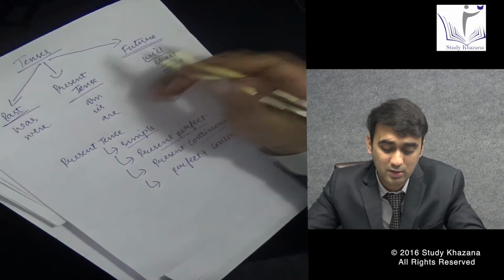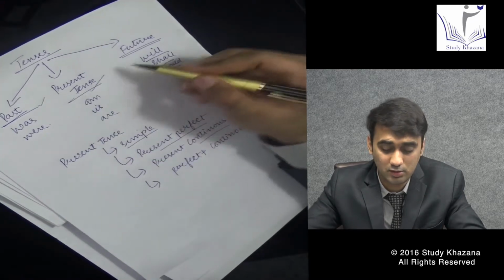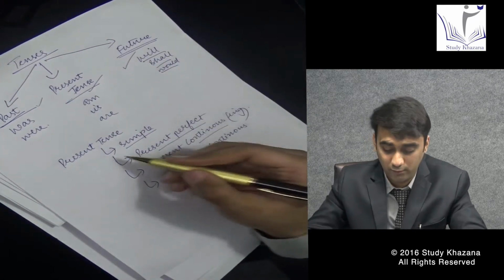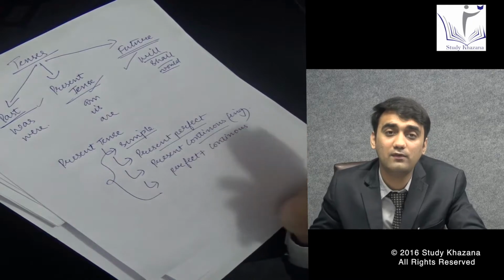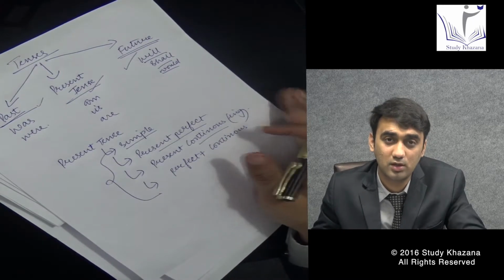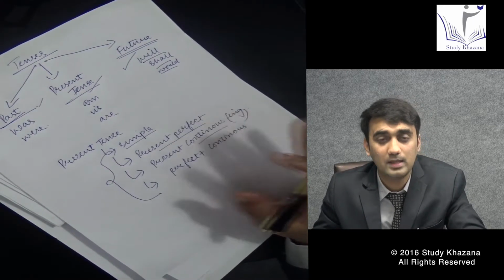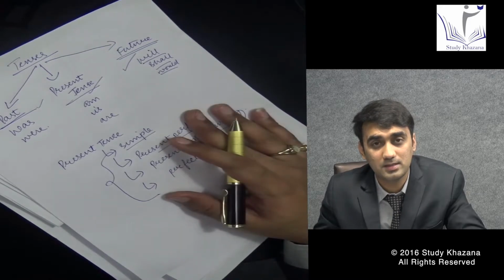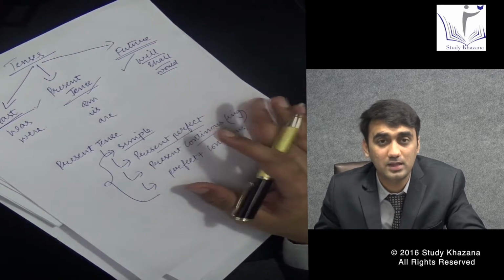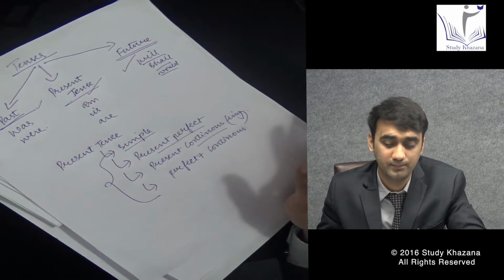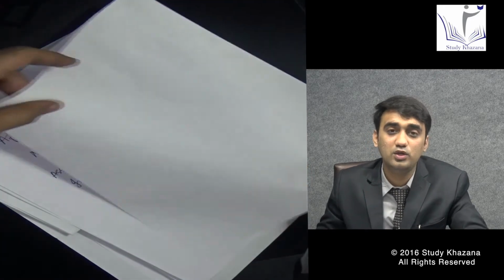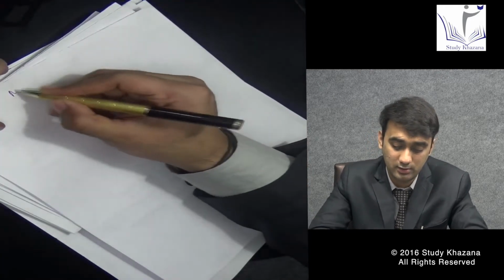So tenses are always about present tense, past tense, or near future tense, with four major components applying with present, past, and future all together. And the most important thing about tense is the doing of an activity in three different notions. Now, let's move to a new topic, that is narration.